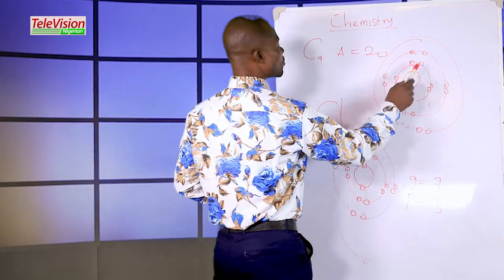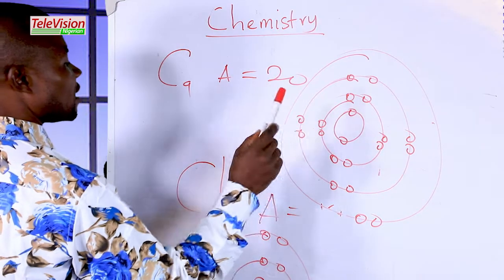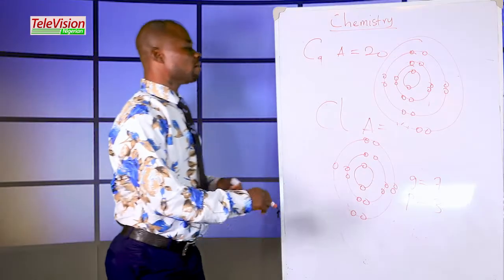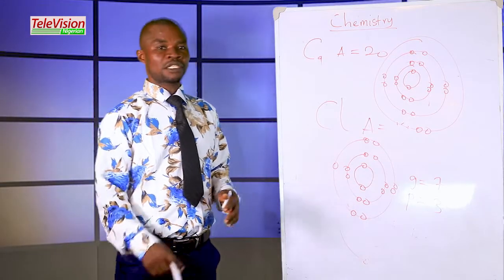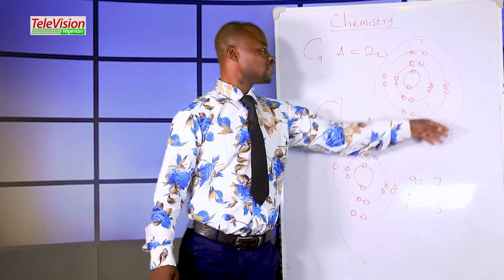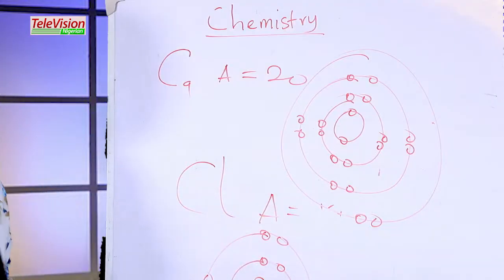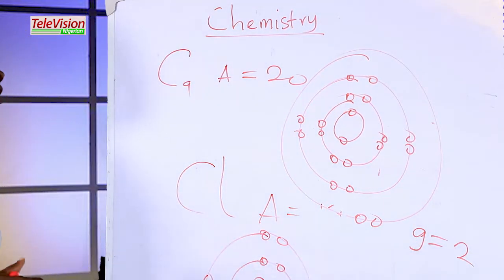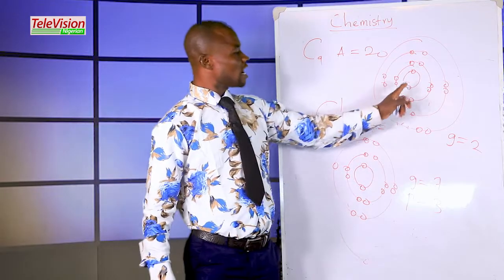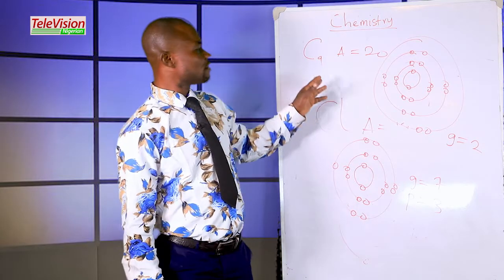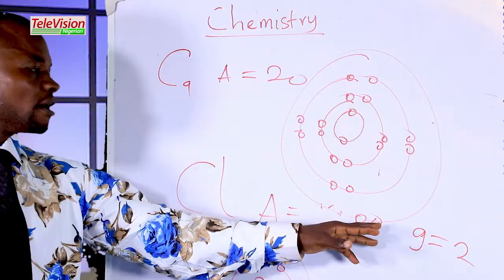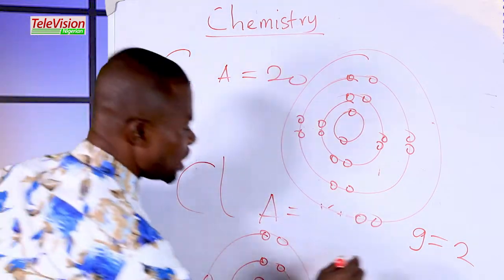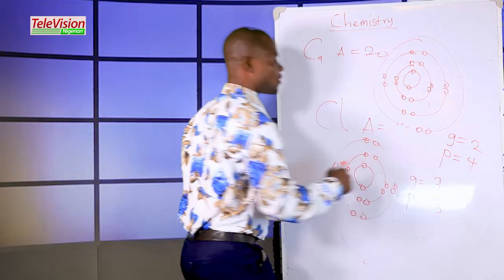We count it again. 1, 2, 3, 4, 5, 6, 7, 8, 9, 10, 11, 12, 13, 14, 15, 16, 17, 18, 19, 20. How many electrons are found in this outermost orbit? There are 2 electrons in this outermost orbit, meaning group 2. How many orbits do we have in this electronic configuration? There are 4 orbits. Let's count: 1, 2, 3, 4. Meaning period 4.